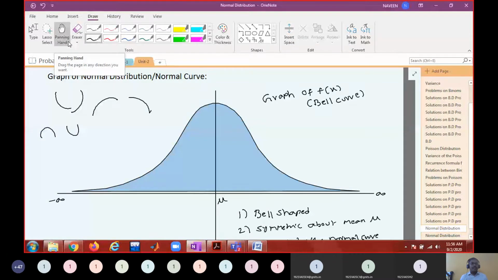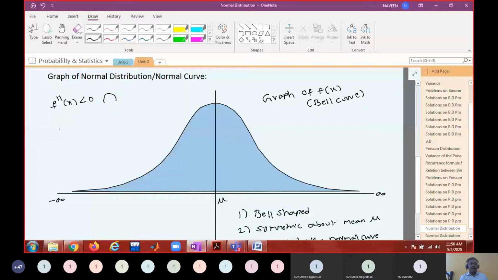So whenever, how do you judge the concavity from the function? What is a mathematical condition to check the concavity? You remember? Second derivative test. If f double dash of x is less than 0, you will have concave downward shape. If f double dash of x is greater than 0, you will have concave upward shape. That's why we are telling maxima, local maxima and local minima.